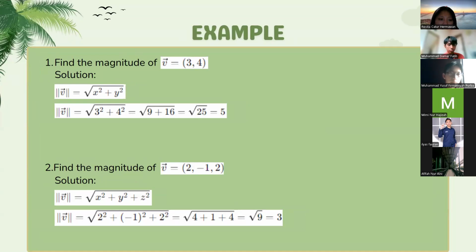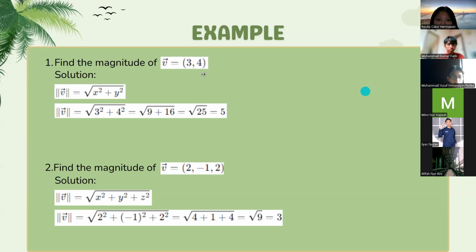There are two examples. One, find the magnitude of vector v equal to (3, 4). The solution is the magnitude of vector v is equal to the square root of x to the power of 2 plus y to the power of 2. So we substitute the components.